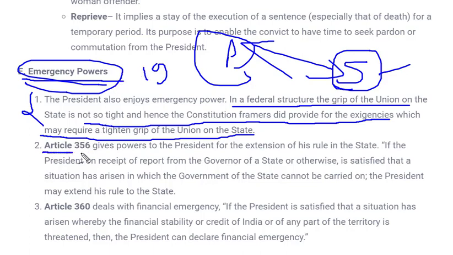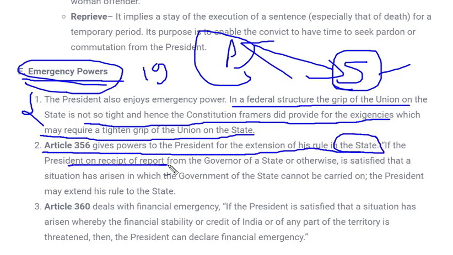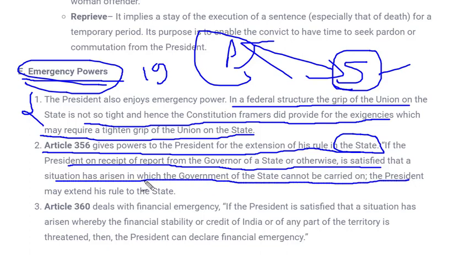Here Article 356 gives a special power to president for extending his rule in a state if the president, on receipt of a report from the governor of the state or otherwise, is satisfied that a situation has arisen in which the government of the state cannot be carried on, the president may extend his rule to the state. This I have already explained.